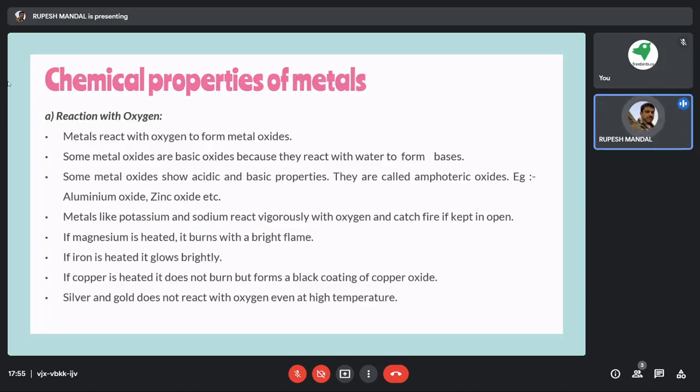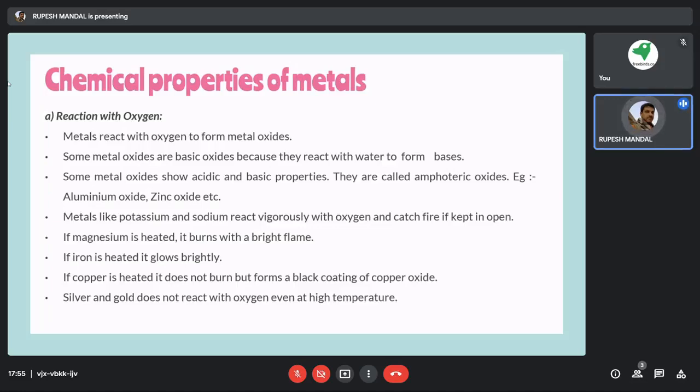We will try to understand why exactly this catches fire and how to control it. Then, if magnesium is heated, it burns with a bright flame. If iron is heated, it glows brightly.